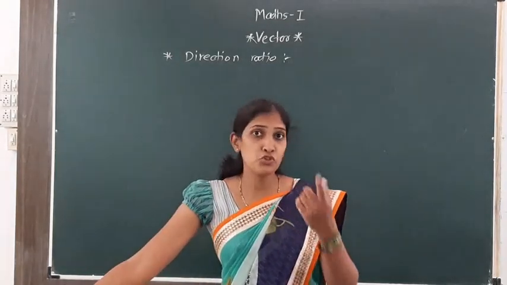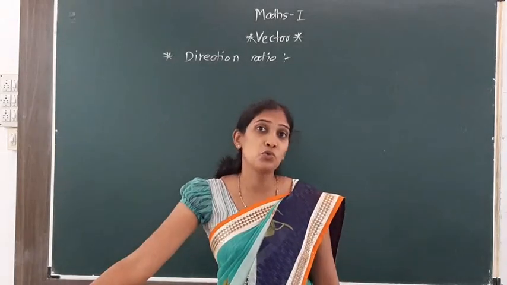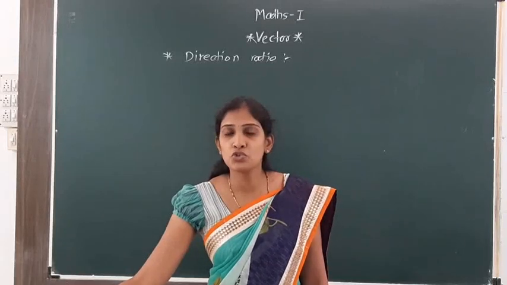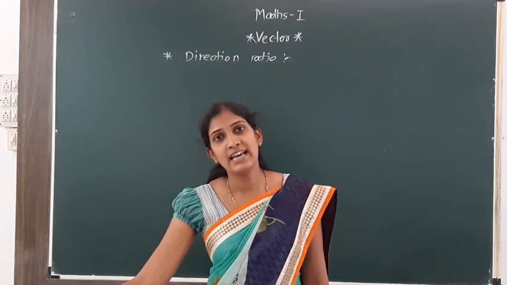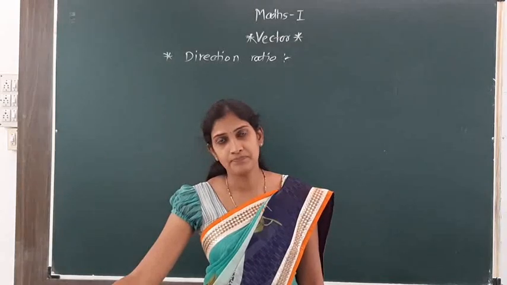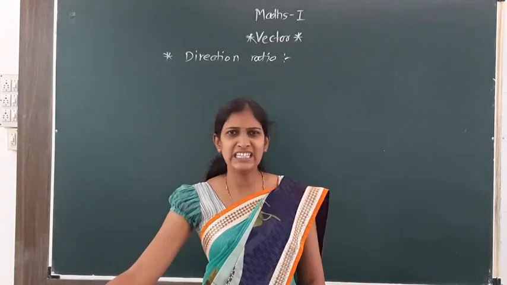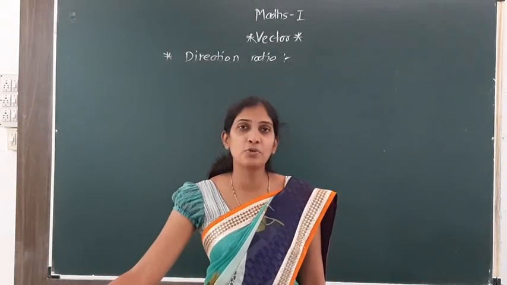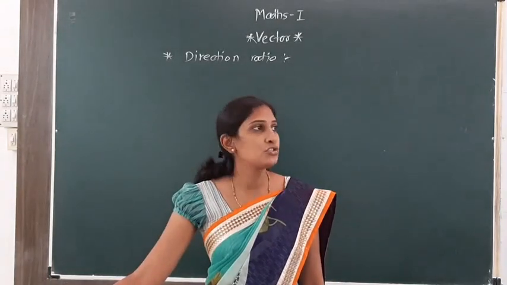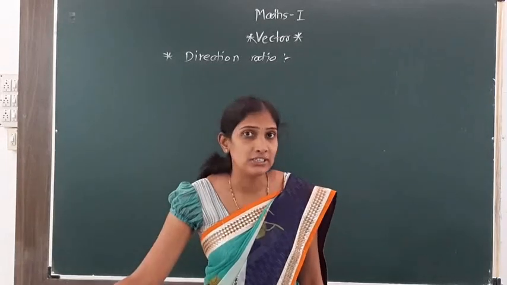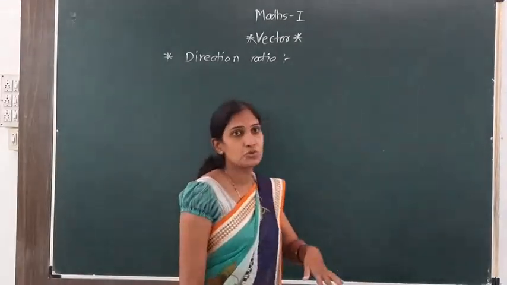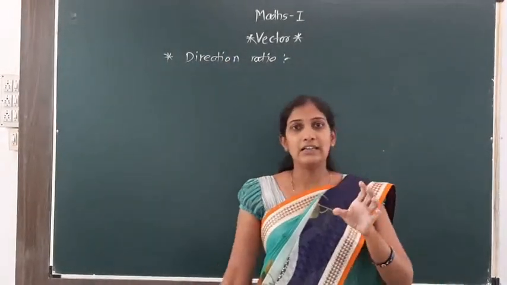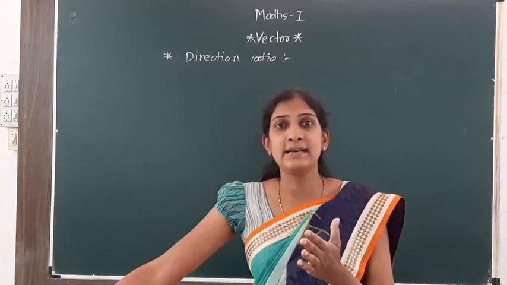Any three numbers proportional to direction cosines are called direction ratios. This is very important. You have to take any three numbers which are proportional to the direction cosines, and those are called direction ratios. This concept of direction ratio, we will study in examples.